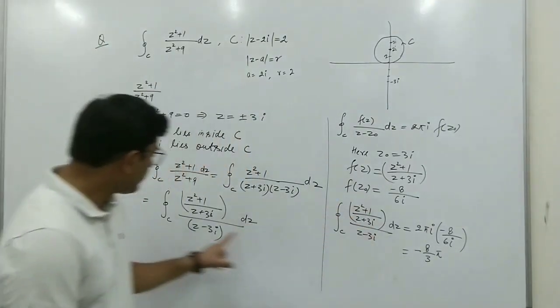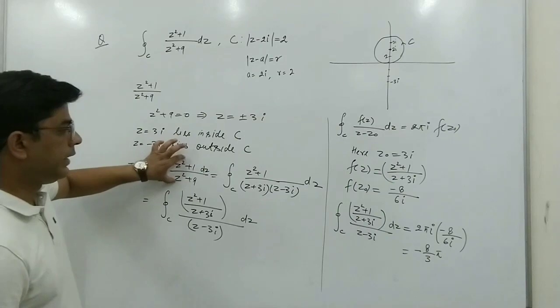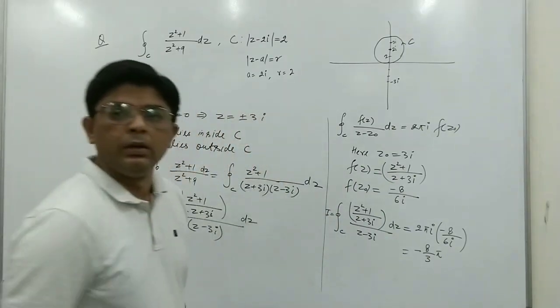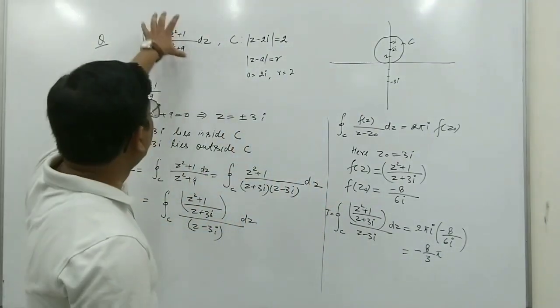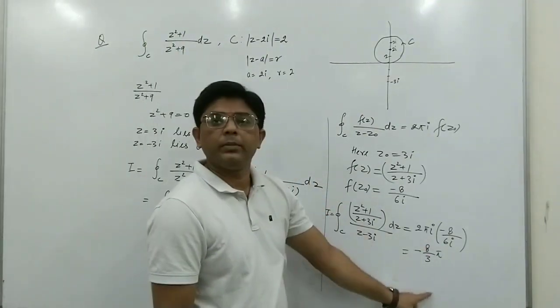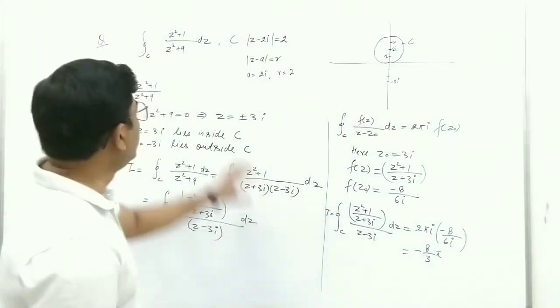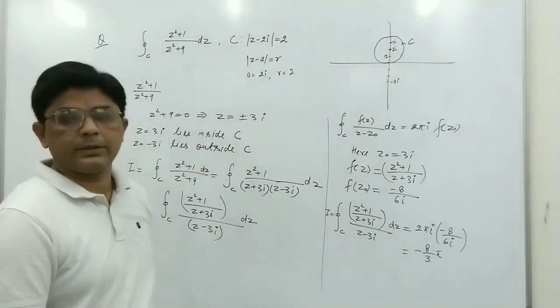This integral is the given integral I. So the value of the given integral I will be equal to minus 8 pi by 3. In this way we can use Cauchy integral formula to find the value of such integrals.